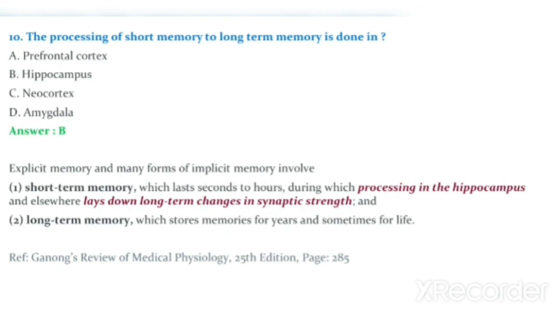One, short-term memory, which lasts seconds to hours, during which processing in the hippocampus and elsewhere lays down long-term changes in synaptic strength, and two, long-term memory, which stores memories for years and sometimes for life.